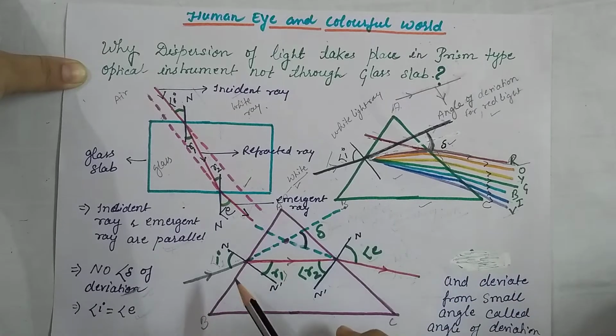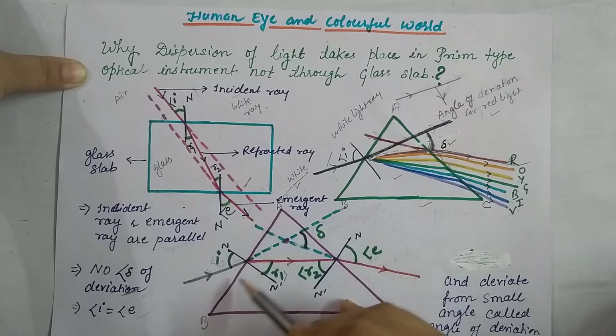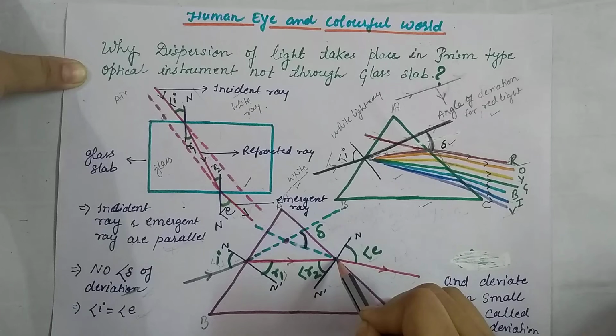There are two refractive surfaces of the prism here, AB and AC, so the light ray gets refracted here and here also.